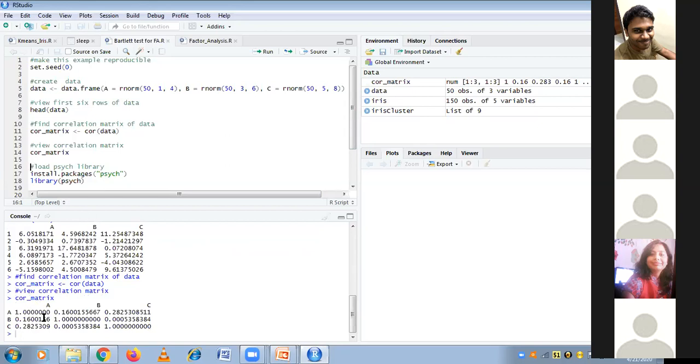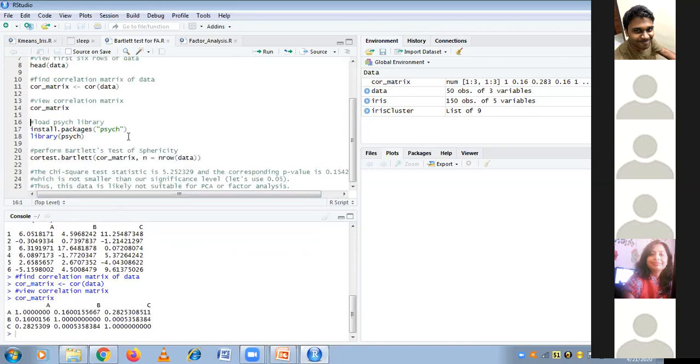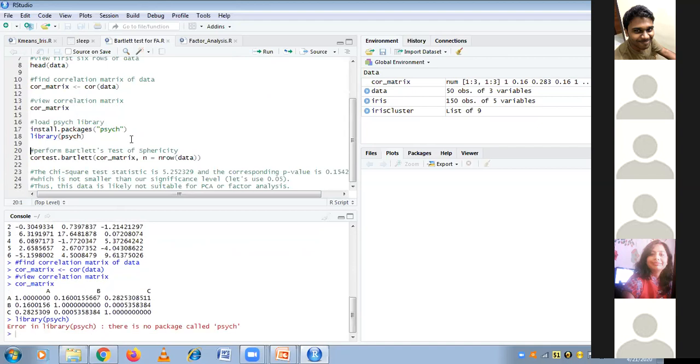When you see the diagonal of the matrix, it's 1. The correlation between A and B is 0.16, A and C is 0.28, and B and C is very minimal. So you computed the correlation matrix, and then let's see whether you can pass this to Bartlett's test. For that you have to install a library called psych.